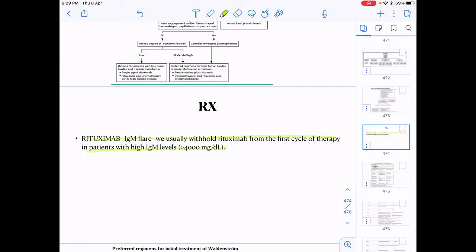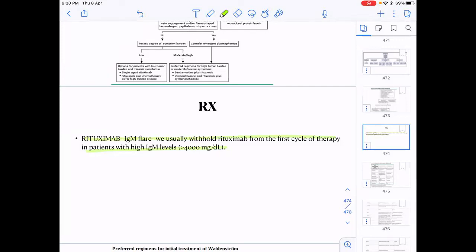What do I give? In the first cycle, I will avoid rituximab if the IgM levels or the M band is more than 4 grams per deciliter. Why? Because with rituximab, there is risk of IgM flare, that suddenly IgM will increase, causing more hyperviscosity.